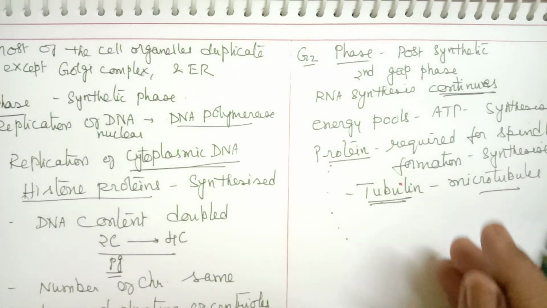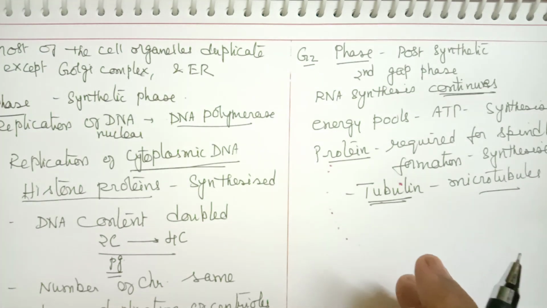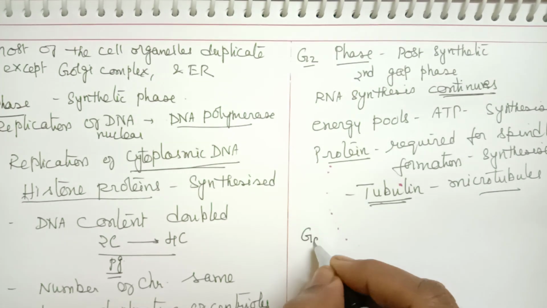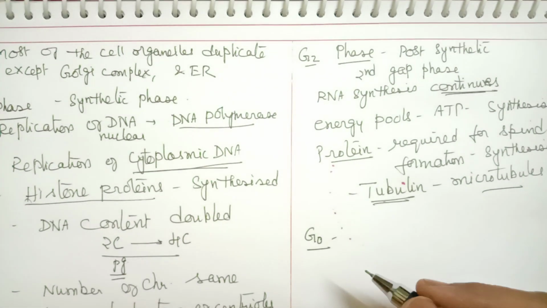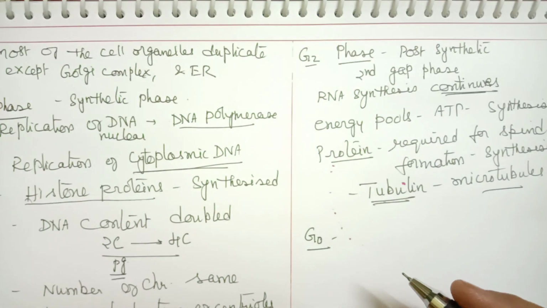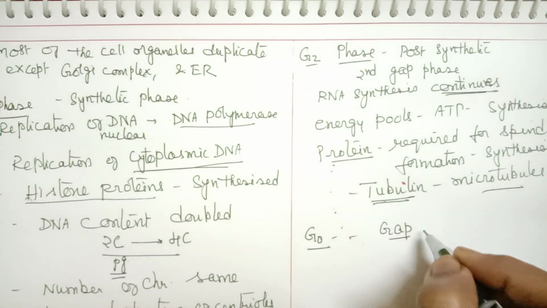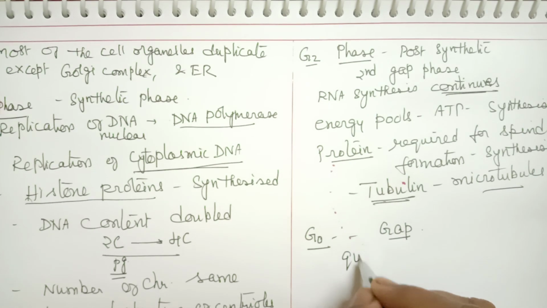Now the next one is the G0 phase. This G0 phase is a gap phase. It is actually called a quiescent phase.